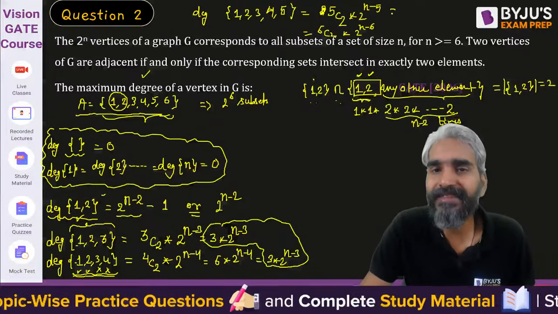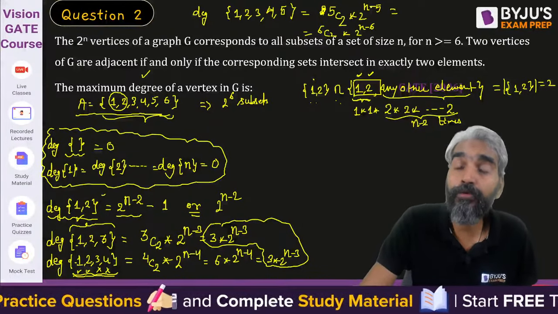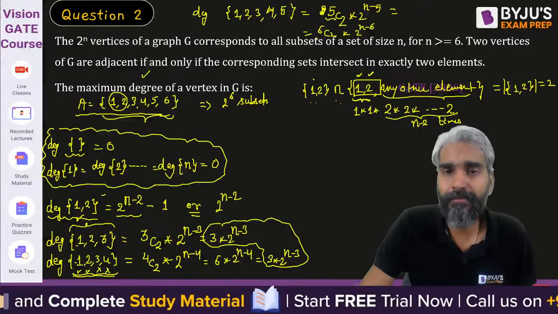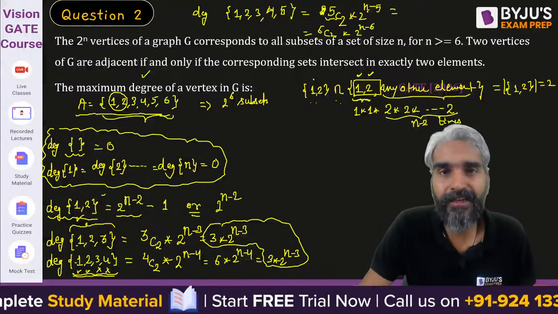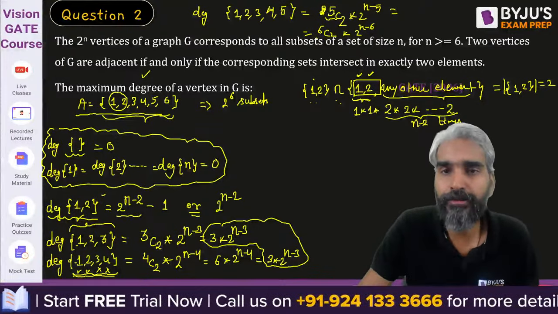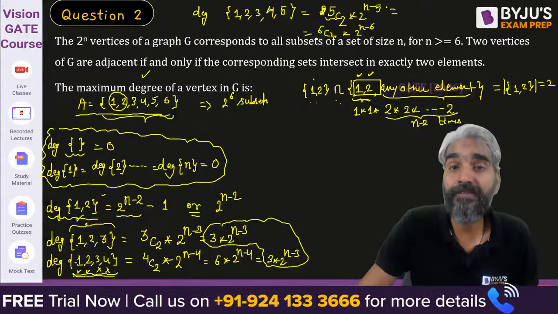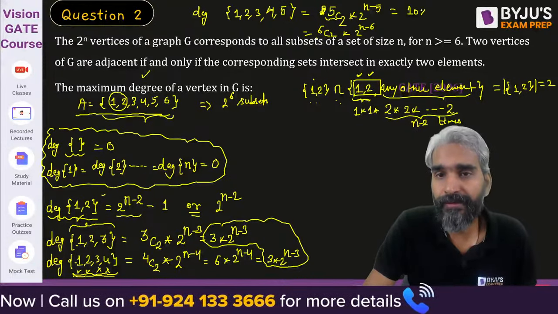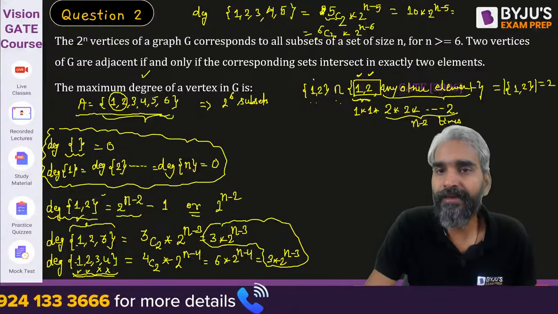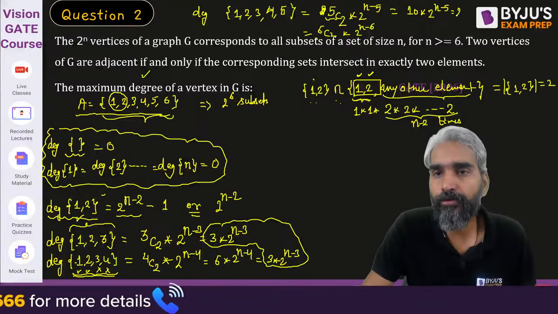So do you realize that from now on this value is decreasing exponentially and this is only increasing multiplicatively? So the exponential decrement will dominate. So from now on the degrees will start reducing. You can actually say 5C2 is what? 5C2 is 10. 10 into 2^(n-5) will be what? Sir, 10 into this will be 2.5 into 2^(n-3).